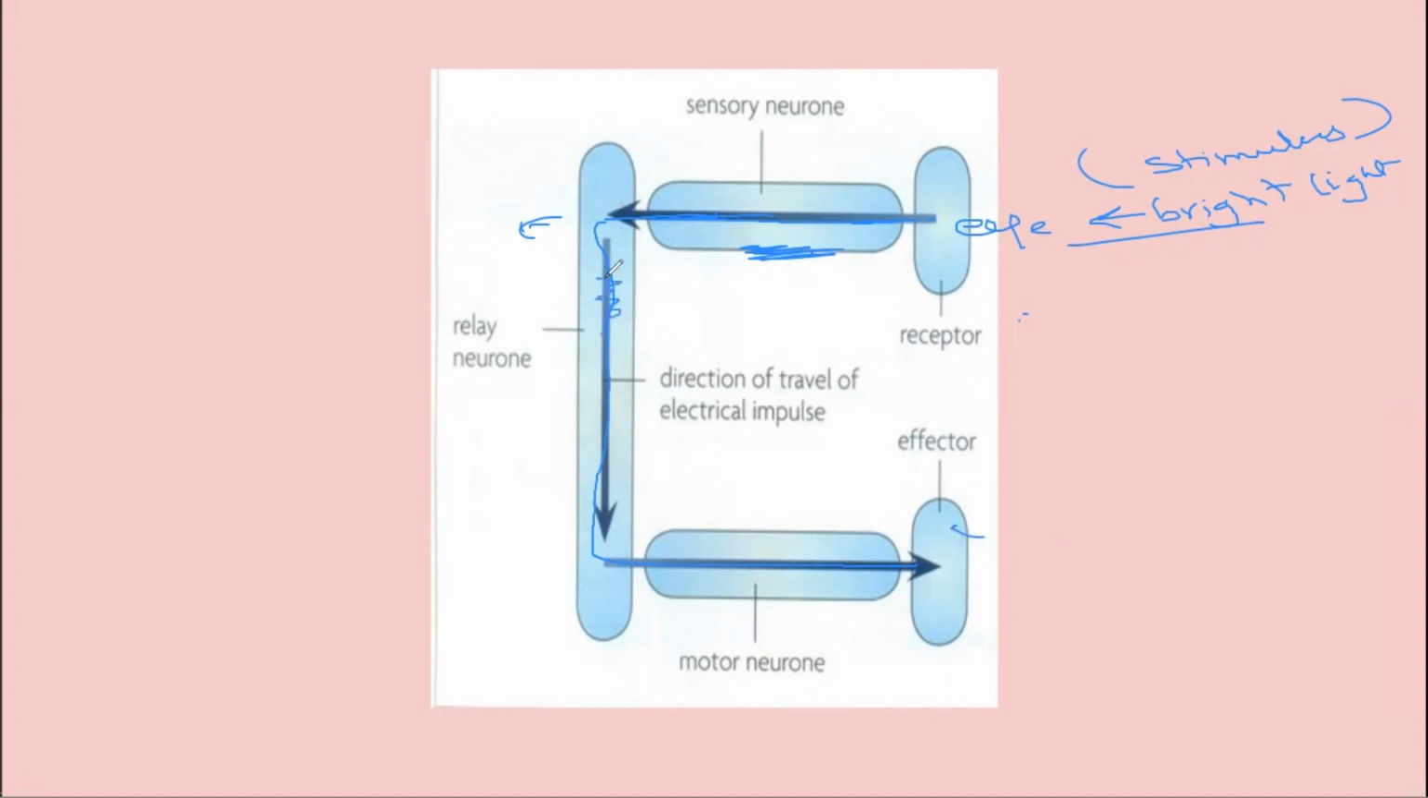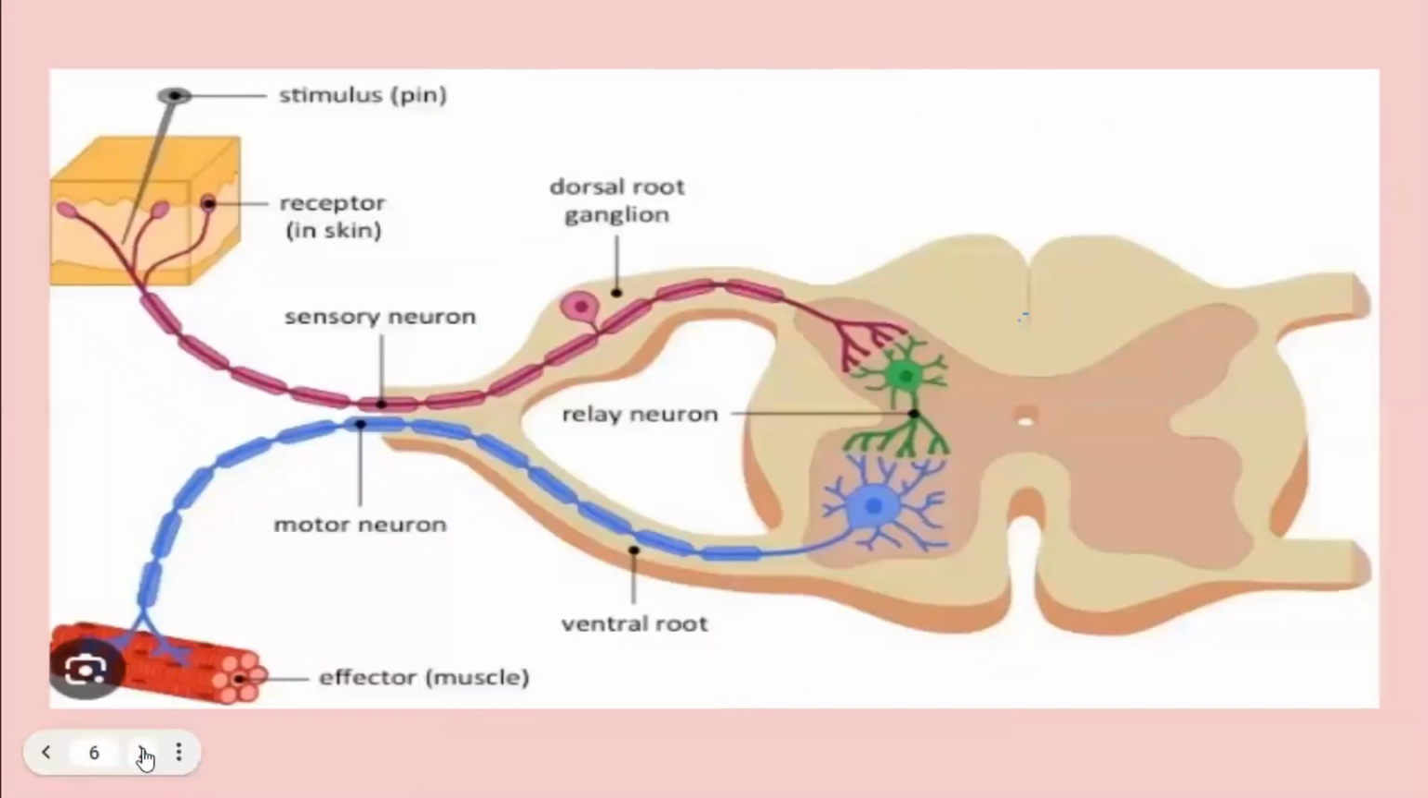So inside the spinal cord, this neuron which you are seeing, which is connecting the sensory and motor neuron, is called a relay neuron. So what is a relay neuron? It makes a connection in between the sensory and the motor neurons, and it is located inside the spinal cord.